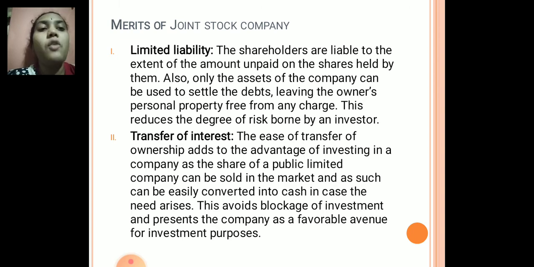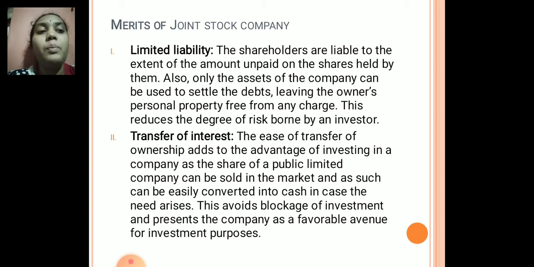Here, regarding the transfer of interest, it has to be noted, children, that only the shares of a public limited company can be sold in the market. For example, if an individual is a shareholder of a public limited company, only the shareholder of a public limited company can transfer his or her interest to someone else.